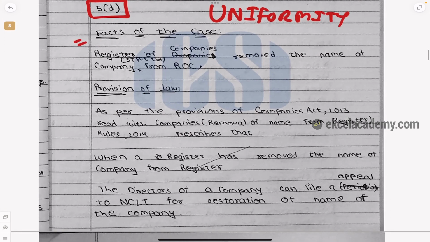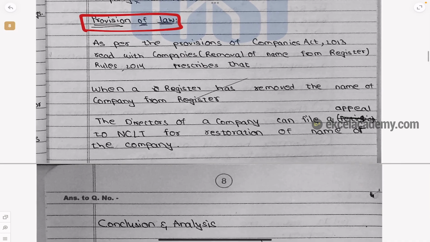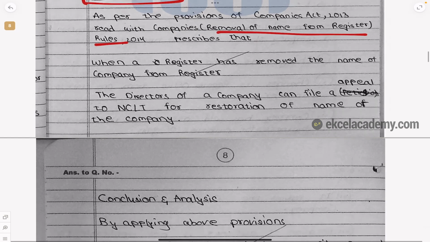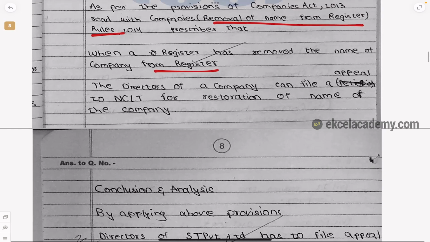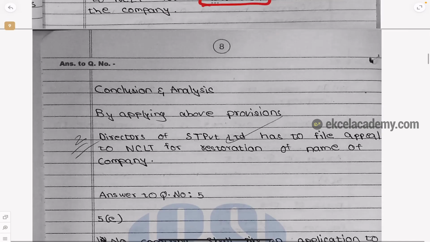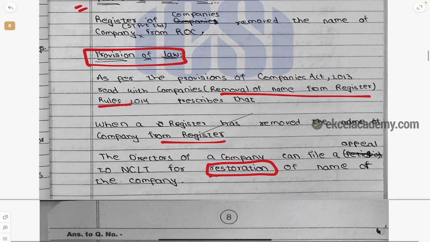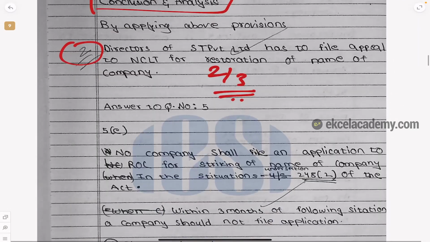Uniformity. Facts of the case. So you tell what is the facts of the case. Then the provision of the law. Then you are mentioning the Company's Removal of Name Rules 2014. And also we are telling with the next concept. When a registrar has removed the name of the company from the register, what we can do. The directors can file an appeal, what we call as restoration. And then finally the conclusion and analysis. So all the points are not there, but still they have given 2 out of 3. Okay, because all the points are not there. But that is fine, no problem.